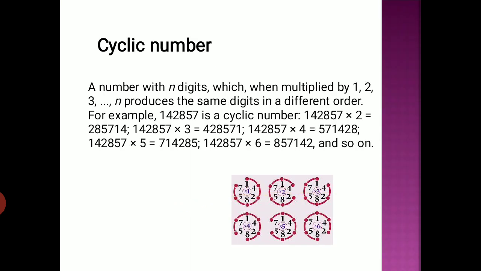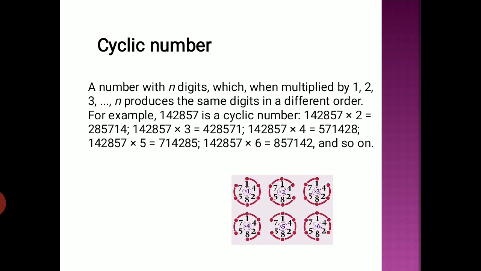And then cyclic number. What is a cyclic number? I'm going to consider a number. Here I consider 142857. Why do they say that it is a cyclic number? Because if I multiply this by 1, I get the same digits in the same order.